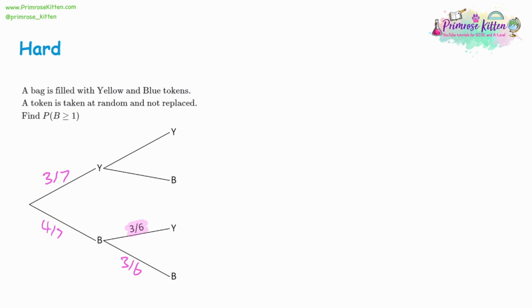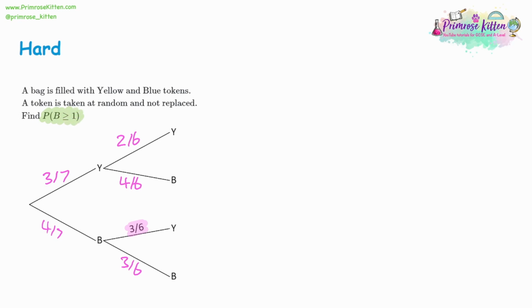Yellow goes down by 1. The total goes down by 1. Then the second part of the tree has to add up to 6 out of 6. That'd be 4 out of 6. So little bits of logic you can use, moving forwards and backwards. If you move backwards, then you can increase what you've chosen and increase the total. You can keep what you haven't chosen the same and still increase the total by 1. If you're going forwards, the thing that you chose goes down by 1 for the numerator and the denominator.